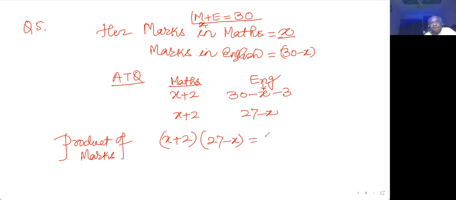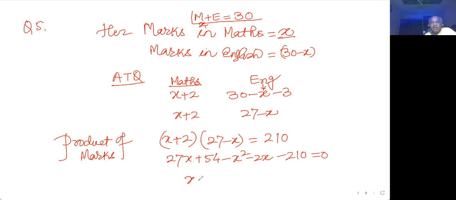Now again, this is not a standard quadratic equation, so I have to simplify it. Term by term multiplication helps me to do this. 27x plus 54 minus x square minus 2x minus 210 is 0.